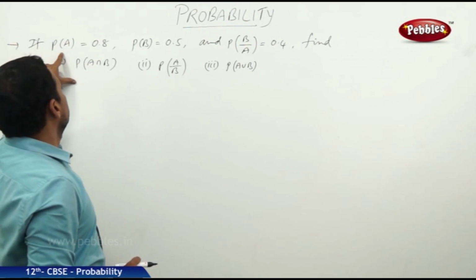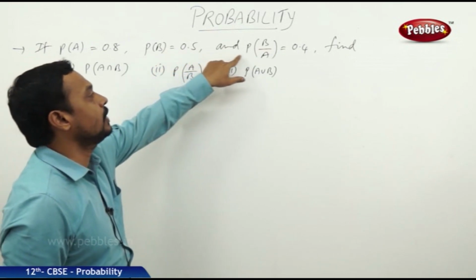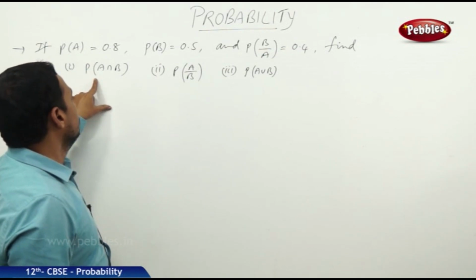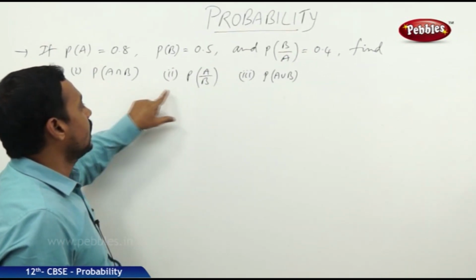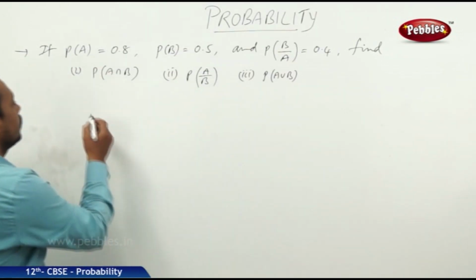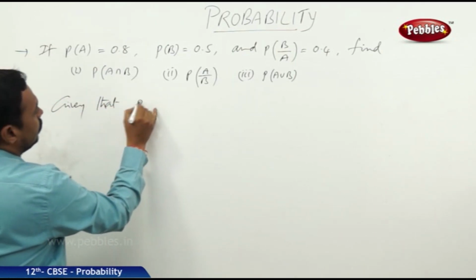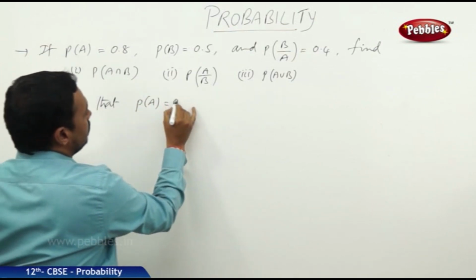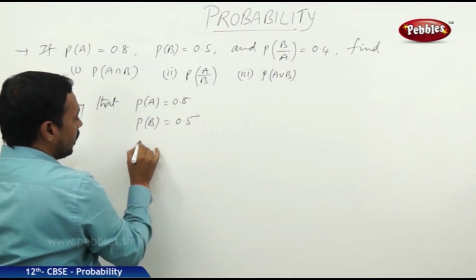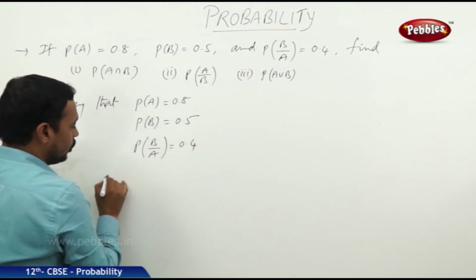Let us take one problem. If P of A is equal to 0.8, P of B is equal to 0.5 and P of B by A is equal to 0.4, then find the following. The first one is probability of A intersection B, the second one is probability of A by B, and the third one is probability of A union B. Now here it is given that probability for A is 0.8, probability for B is 0.5, and the probability of B by A is equal to 0.4.